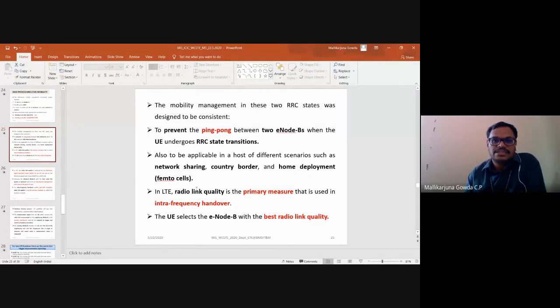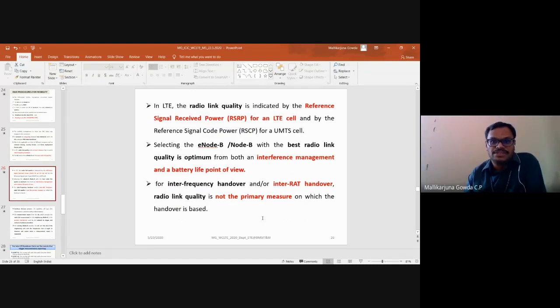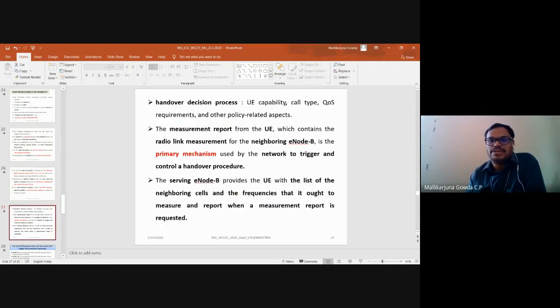I said this radio link quality is the primary measure used for intra-frequency handover, and the user equipment will select the ENB with the best radio link quality. But this is not the case for inter-frequency handover or inter-RAT handover; there the radio link quality is not the primary measure. It depends on something else: user equipment capability, call type, quality of service requirement, and other parameters.